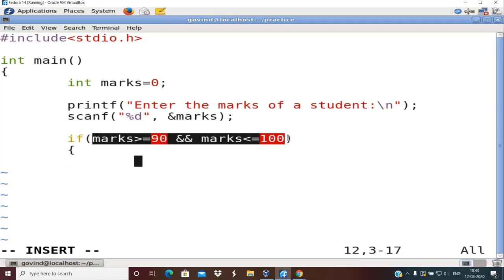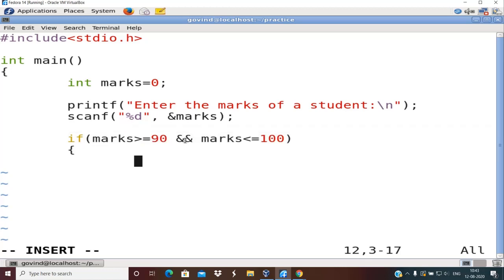This entire condition is referred to as a logical expression because it involves a logical operator, and the LHS of this logical operator is a relational operator which checks whether the marks is greater than or equal to 90, and the RHS of this logical AND is again a relational operator with less than or equal to, which checks whether the marks is less than or equal to 100.